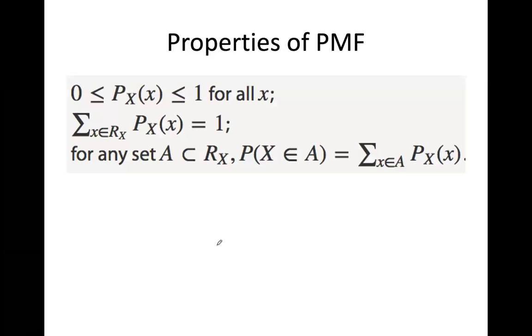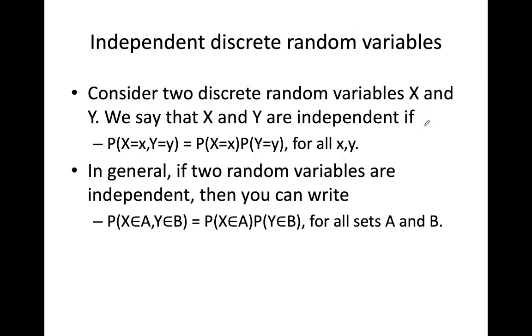So what should we be careful about? If we have the probabilities in a PMF, probability mass function, then all the probabilities should sum up to 1. For example, what did we say for flipping a coin 2 times? This was 0, 1, 2 with probabilities 1 over 4, 1 over 2, 1 over 4. If I add these 3 up, I should get 1. This should be true for all PMFs.